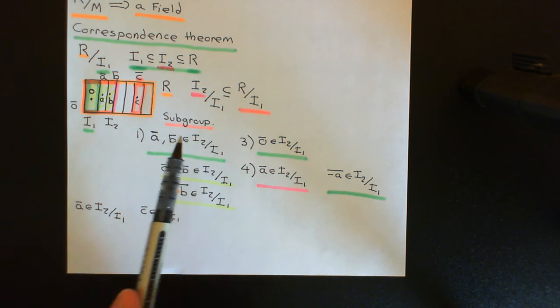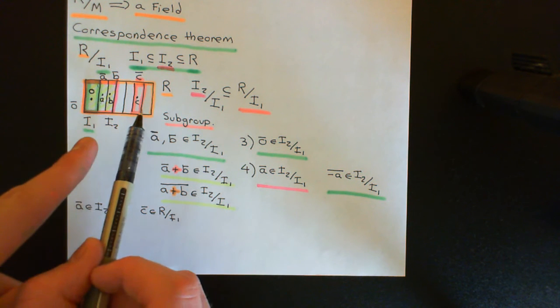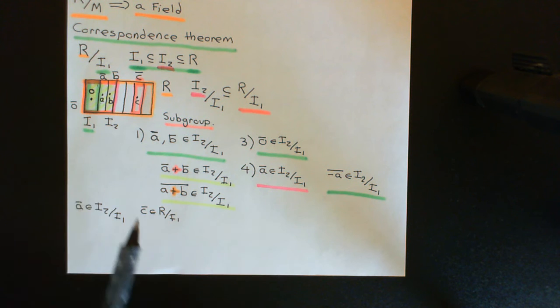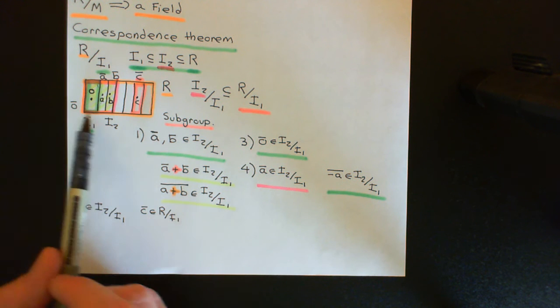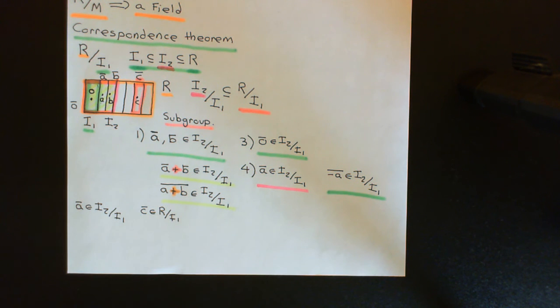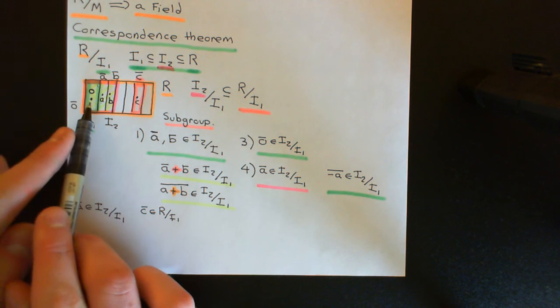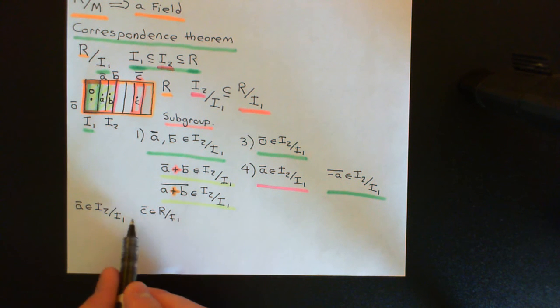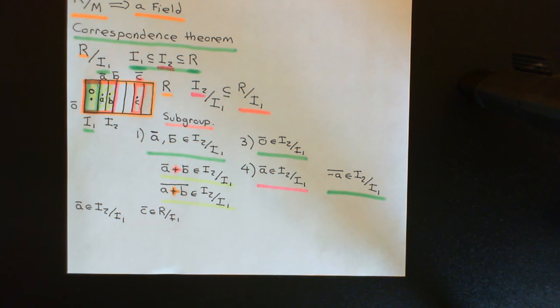In reality, the definition of an ideal doesn't just say that it has to be closed under multiplication by things outside of the subset. It says it has to be closed under multiplication by anything in the entire ring. So you could have chosen something from I2 over I1. Just for the purposes of the picture, to make it look good, I'll say we've taken something from outside I2 over I1.